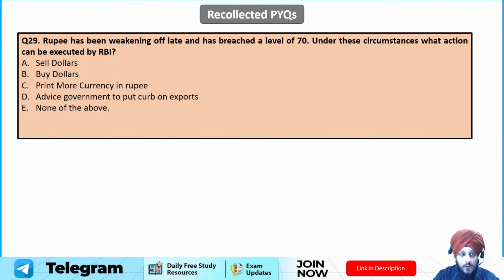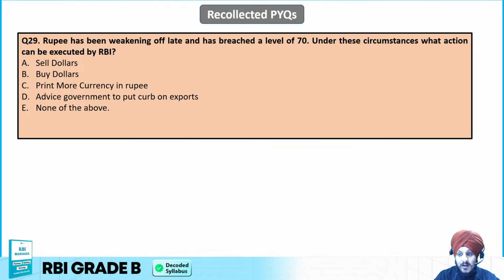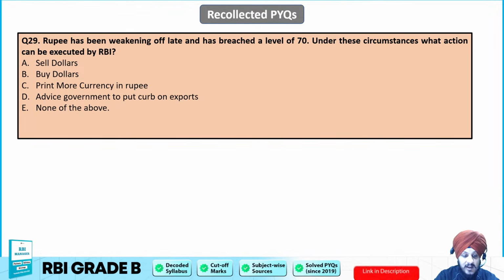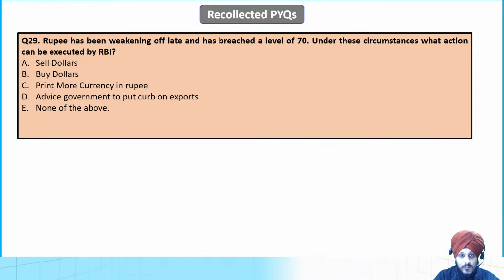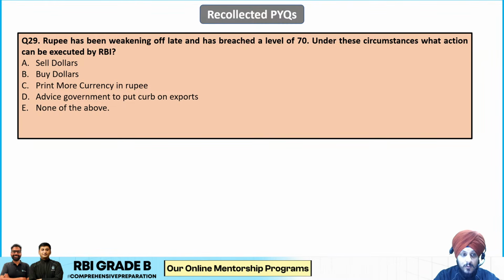Now the next question from forex market. Rupee has been weakening off late and has breached the level of 70. Under these circumstances, what action can be executed by RBI? So what can RBI do in this case? If the rupee is depreciating, what is the RBI going to do?